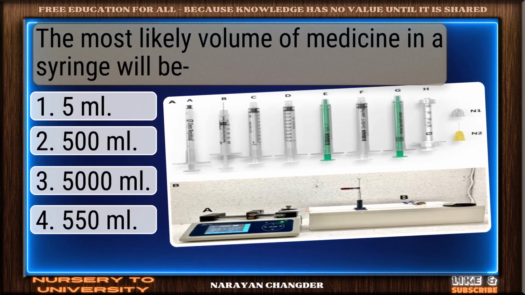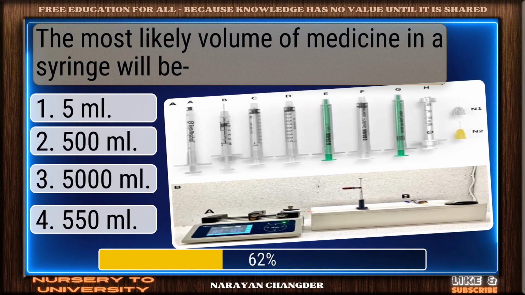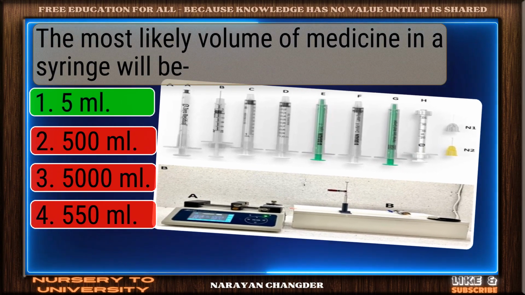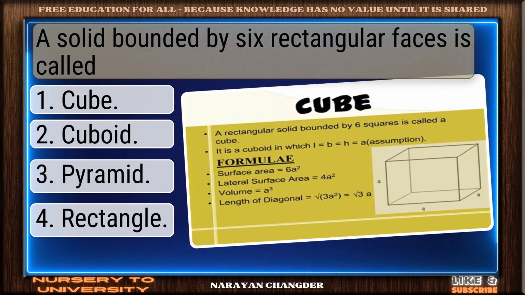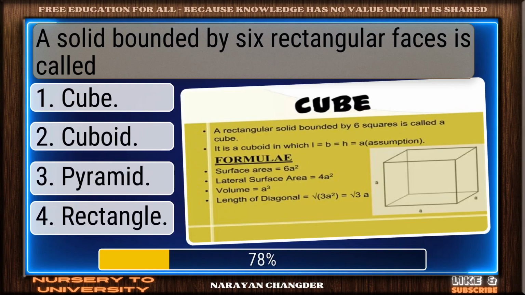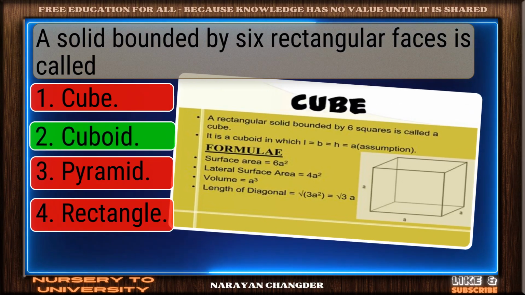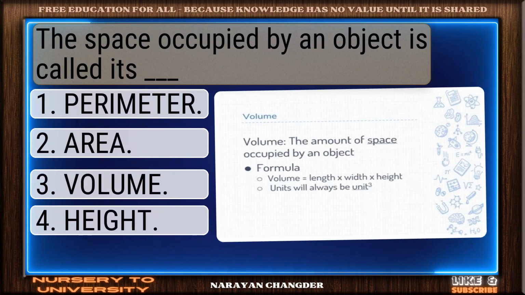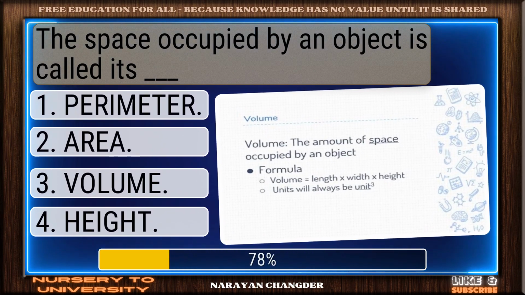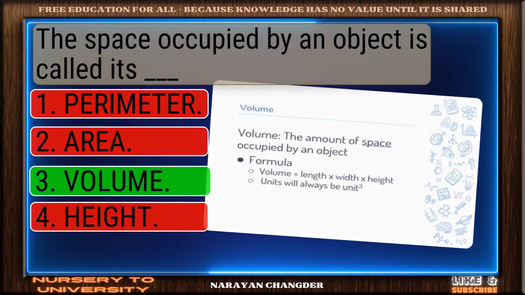The most likely volume of medicine in a syringe will be. On track. 5 ml is the correct answer. A solid bounded by 6 rectangular faces is called. You chose cuboid, and it is correct. The space occupied by an object is called its dash. Nice work. You chose volume and it is correct.